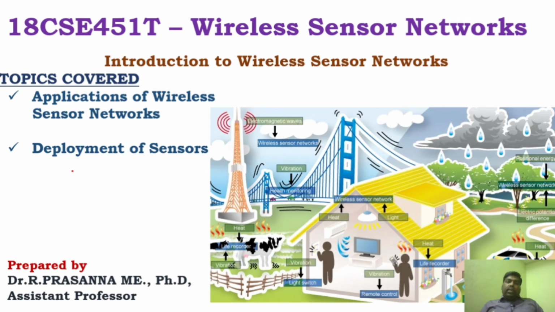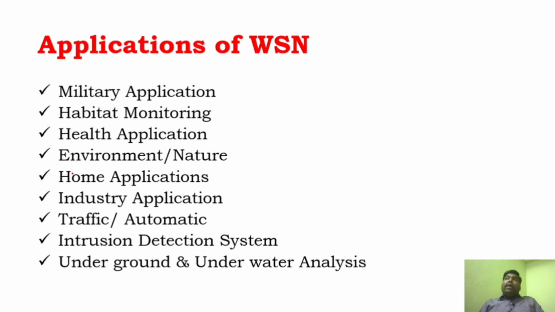Today we're going to see what are the different sensors that are used for different applications and what are the different applications where WSN has been implemented. So we'll start with applications of wireless sensor networks. Right now, in almost all fields we use WSN. That is, WSN is implemented in almost all fields.